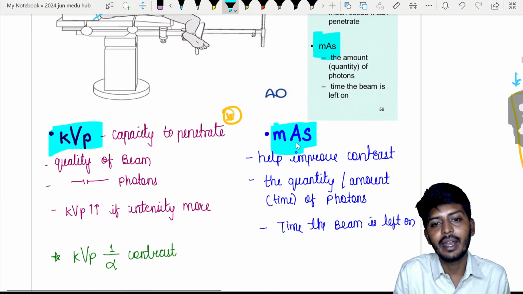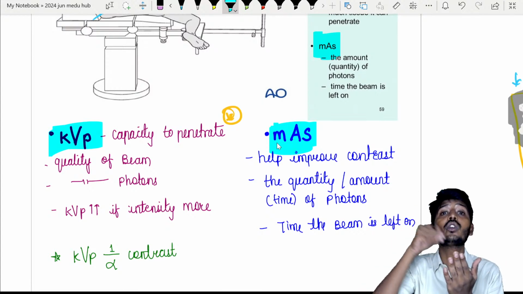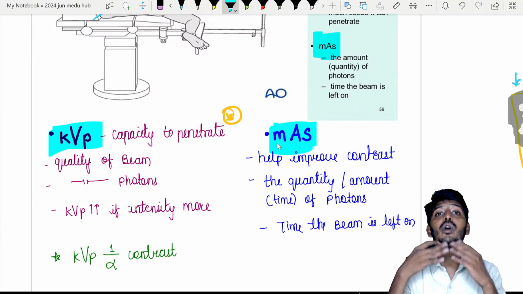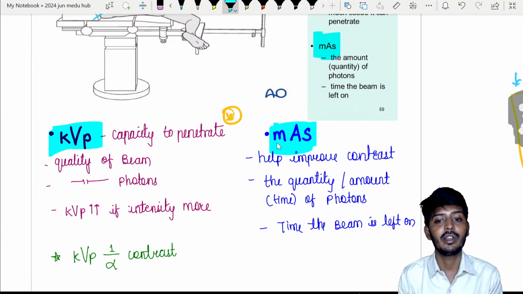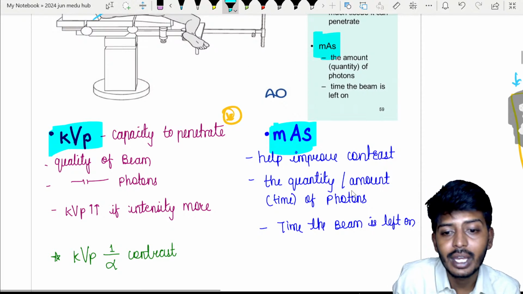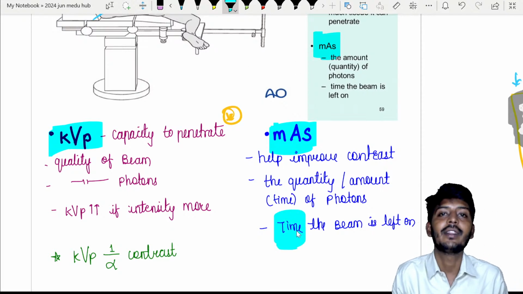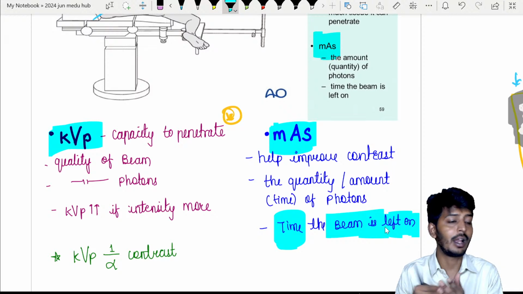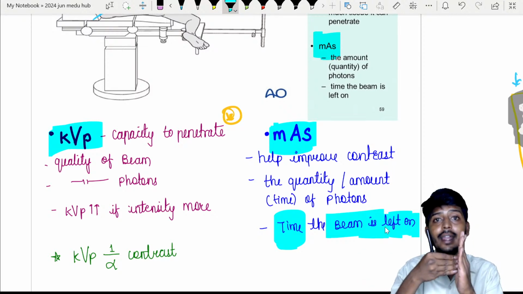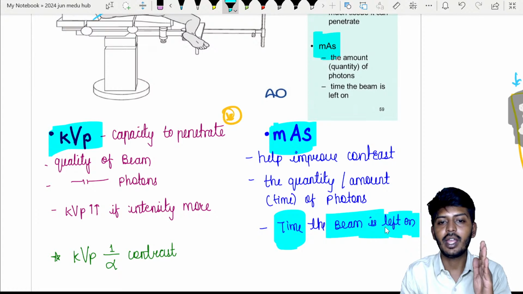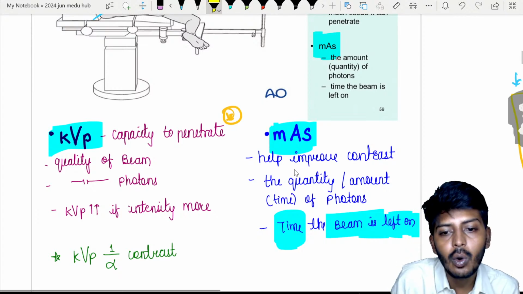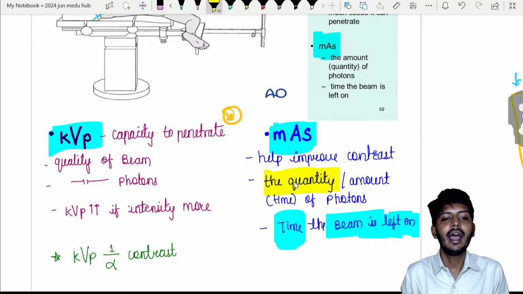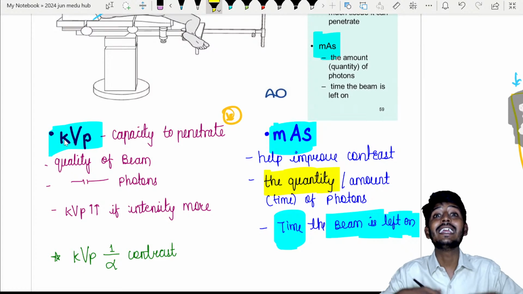So contrast depends upon mAs. mAs means how much amount of photons. X-ray is a ray, and the rays have photons. If more photons fall, you will get a more contrasted image. That depends on the time the beam is left on, how long you let the X-rays fall. If you leave the X-rays to fall for a longer period on the film, it will turn black. So what you need to understand here is that the quantity of photons determines the contrast, while KVP will increase the penetration.